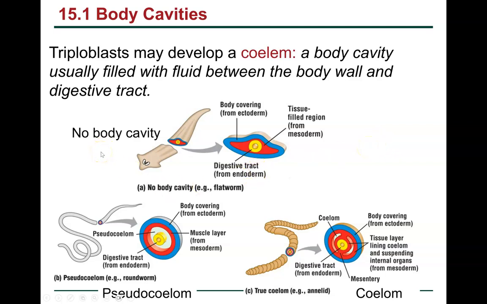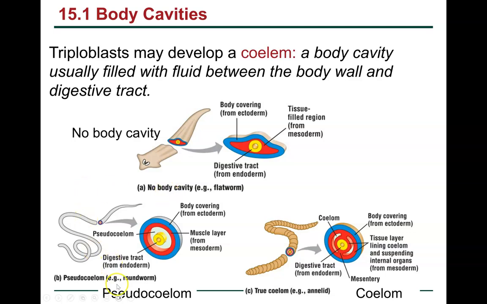So if we look at no body cavity, this is going to be our triploblast, the flatworm. If you look, we just have a digestive cavity, and then it's kind of solid tissue layers through his body. So he doesn't really have a body cavity. The digestive tract is not a body cavity.